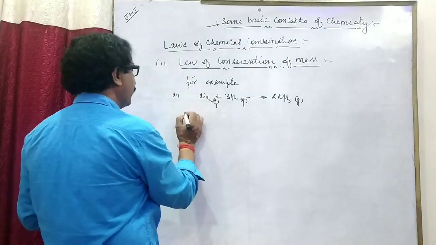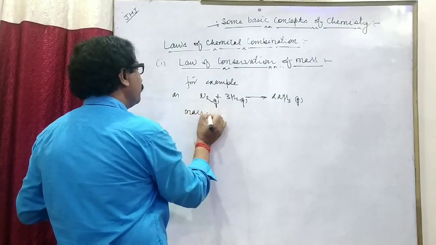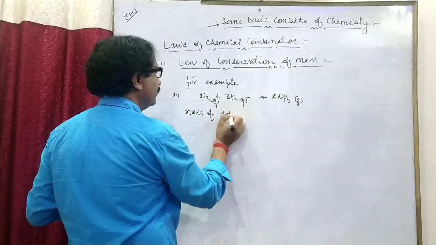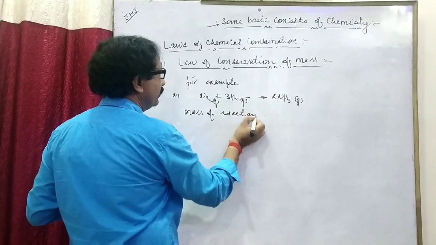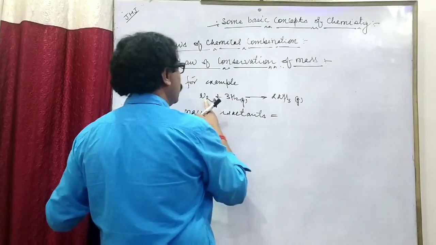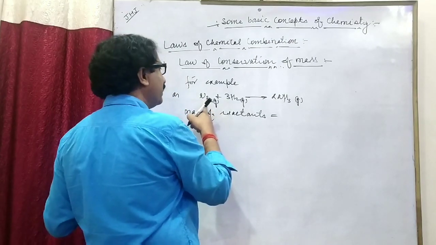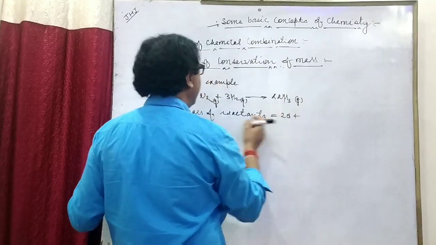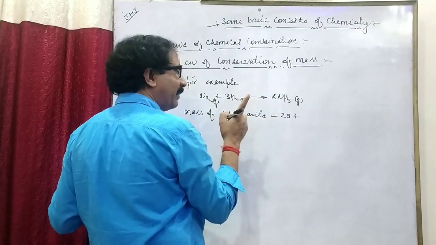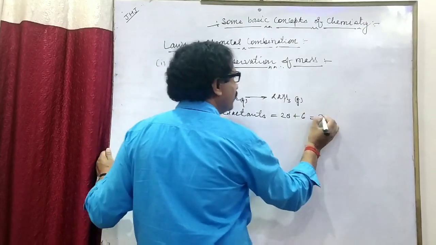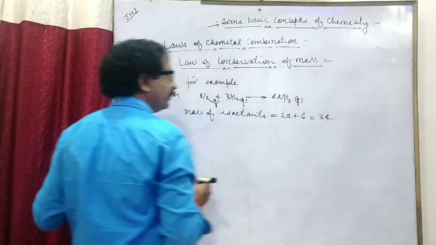Here, the mass of reactants is equal to nitrogen 2 atoms, and the atomic mass of nitrogen is 14, so 2 times 14 is 28, plus the mass of hydrogen is 1, 3 times 2 is 6, which makes 34.